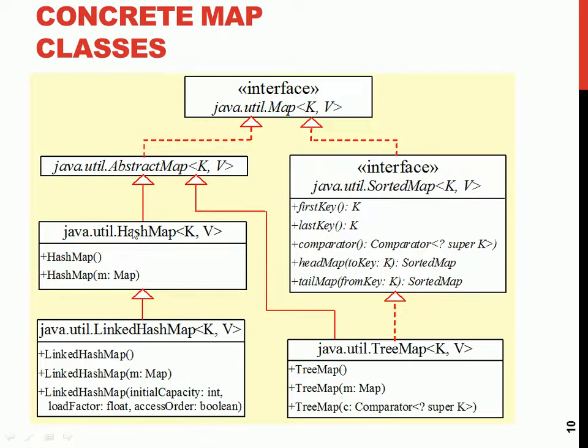That's the difference between the hash map and the tree map. They are both maps, but with the tree map, because it implements this interface, the order is very important. Here it just extends from this abstract class. Then you have a specialized version, linked hash map, which also comes with its added methods.